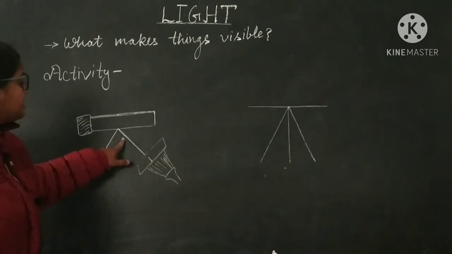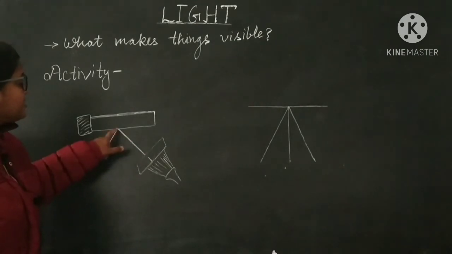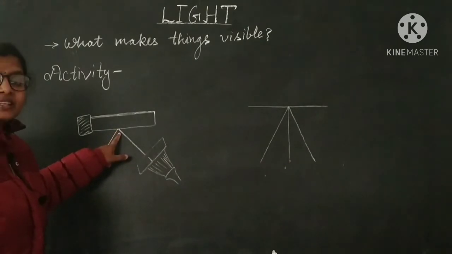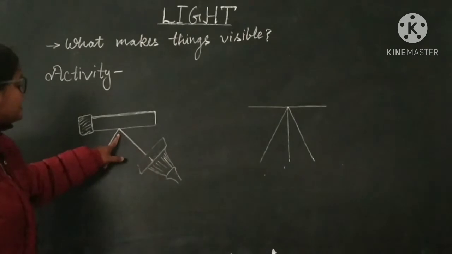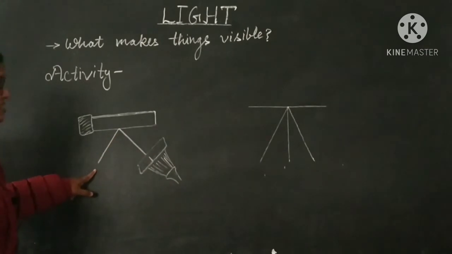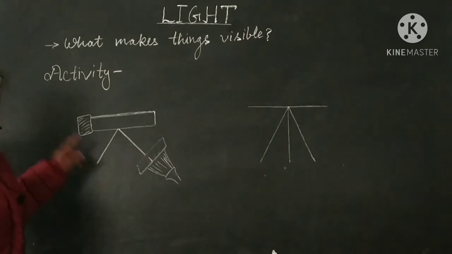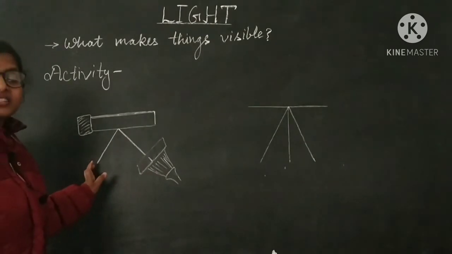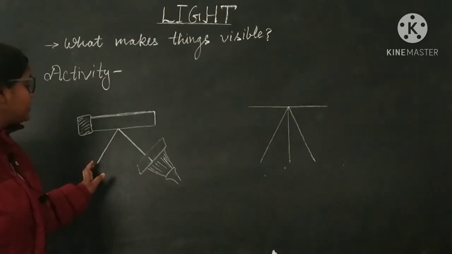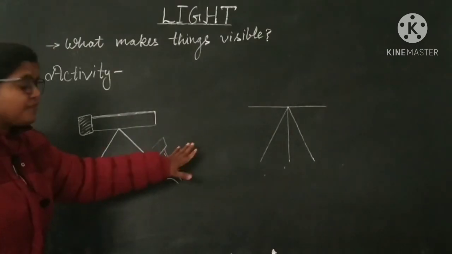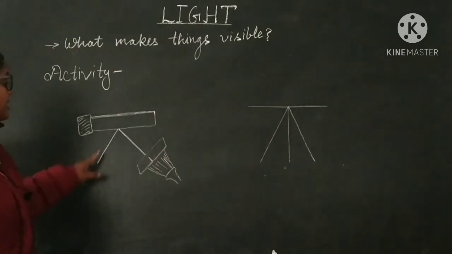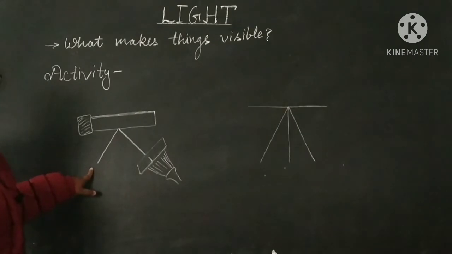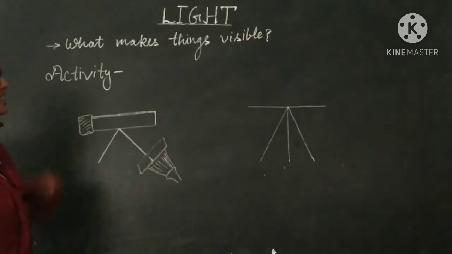Whenever it strikes the mirror, you can easily see that it will change its path and move in the same plane in another direction. If a plain paper is on the table, you will easily observe the path of the light. It will be reflected here.